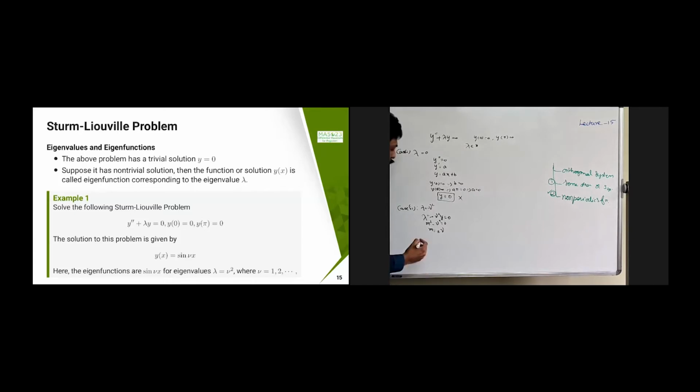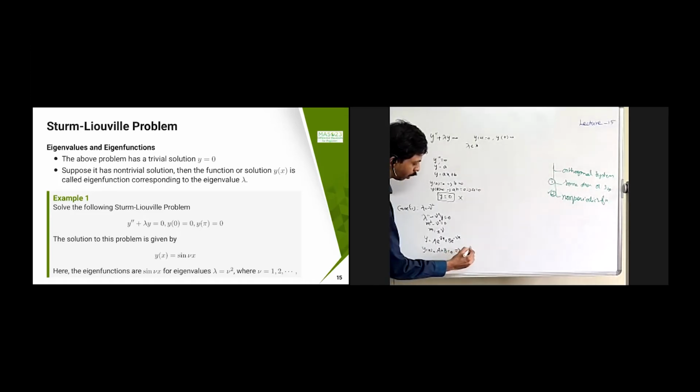Therefore my solution is y equal to a into e power mu x plus b into e power minus mu x. Now substitute that. y of 0 becomes a plus b equal to 0, which implies a equal to minus b.